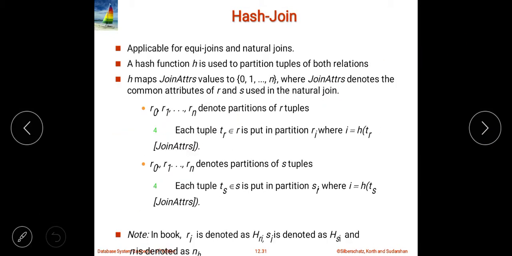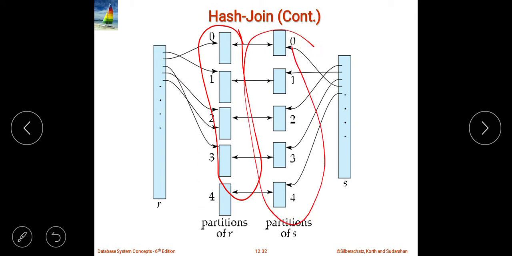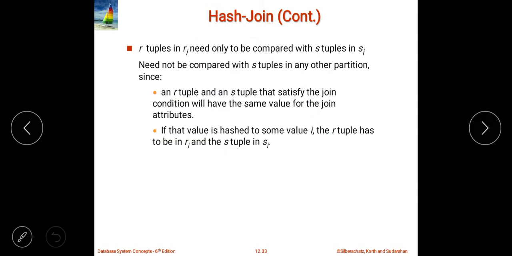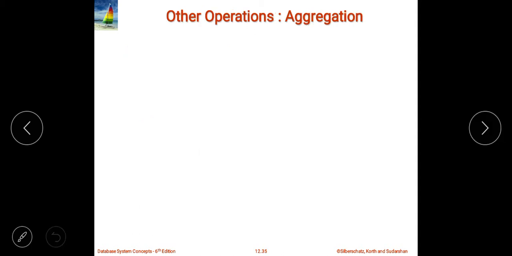And later on we have seen the hash join, and in hash join we need to create the hash table, the partitions of the relations. Then if there is an overflow, what happens, how are we going to handle the overflow, how can we avoid the overflow. That we have seen, the overflow resolution and overflow avoidance.